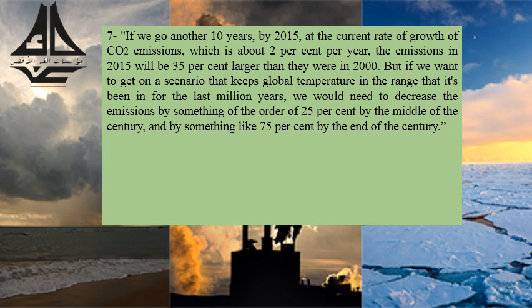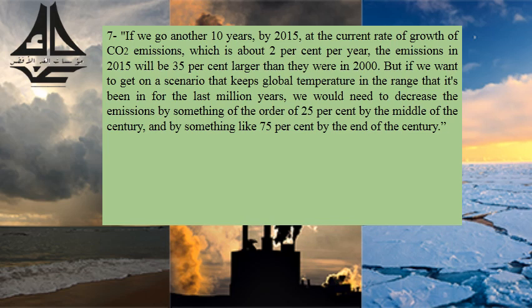So what Dr. Hansen is explaining here is that if we want global temperatures to stay in the same range as they've been in for the last million years, then we would have to decrease these CO2 emissions, decrease global warming, and decrease pollution and everything that's affecting the environment in a negative way by 25% by the middle of the century and 75% by the end of the century.